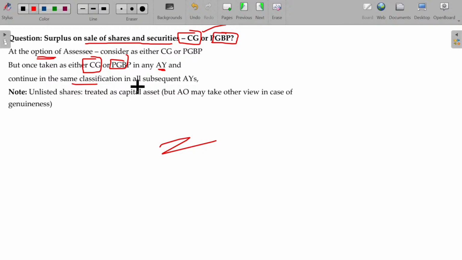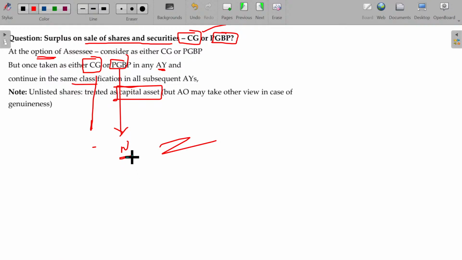Unlisted shares are usually treated as capital assets. In case of PGBP, the tax rate is the normal one. In case of capital gains, the tax rate is decreased. A lower tax rate will be there, probably 10%, in case of long-term capital gain. In PGBP, the regular tax rate, even 30%, will be applicable.